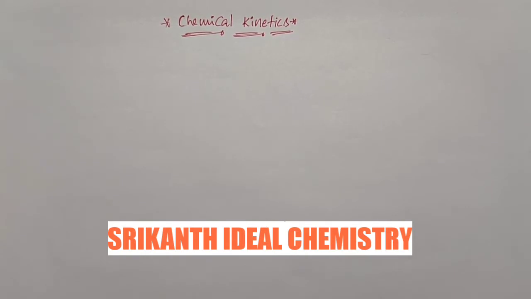In this video, we just start a new topic, that is chemical kinetics. So in this video, we are discussing the introduction and types of reactions based on the rate of reaction. Chemical kinetics is a branch of physical chemistry which deals with the rate of chemical reactions. Rate is nothing but speed. So in this topic, we discuss the rate or speed of chemical reactions, the mechanism by which chemical reactions take place, and the factors which can influence the rate of reaction. Here factors means temperature, pressure, concentration, catalyst.